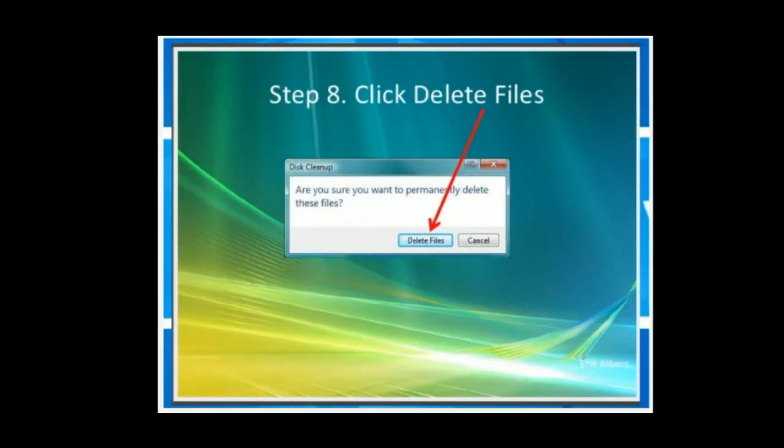Step 8, click delete files. Here a dialog box appears: are you sure you want to permanently delete these files? When you click delete files, then your files are deleted, which means not deleted permanently, your files are deleted into the library and provide free space.